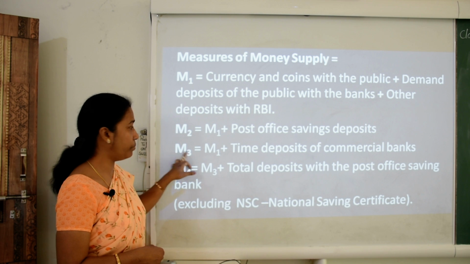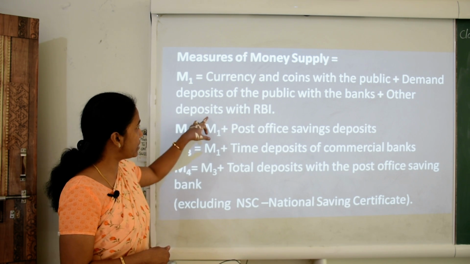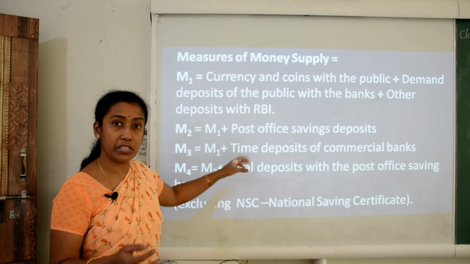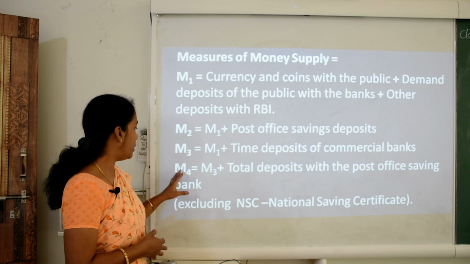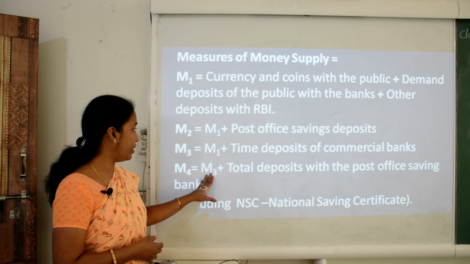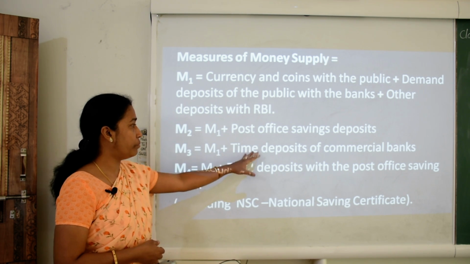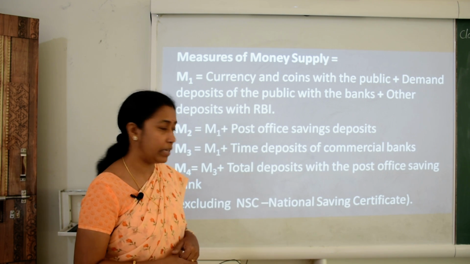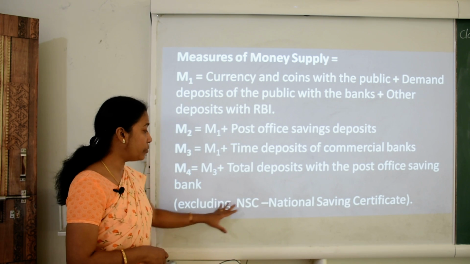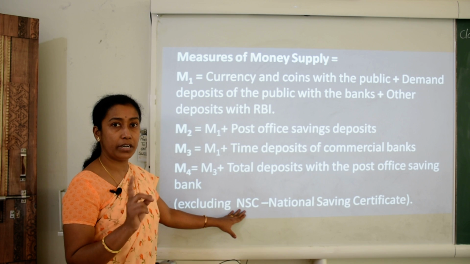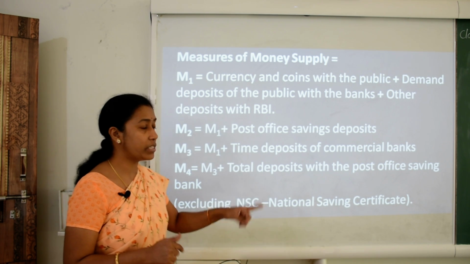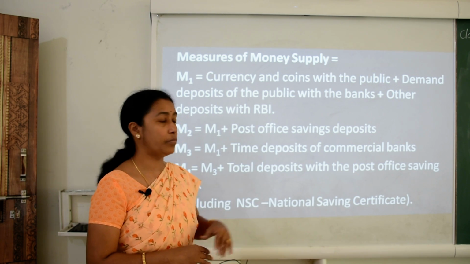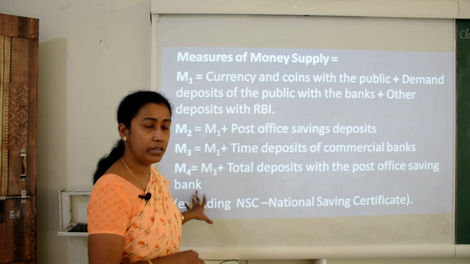Now what is the M3 measure, in which again M1 is there, plus time deposits of commercial banks. This is also added in M3. Now M4 has M3, that is M1 plus time deposits of commercial banks, plus total deposits with the post office saving bank account, excluding NSC. That means it does not include NSC, that is National Saving Certificate. Excluding that, total deposits with the post office saving bank are in M4.